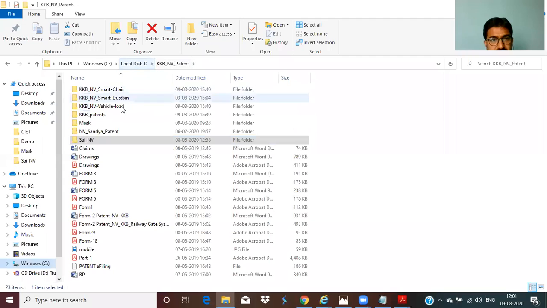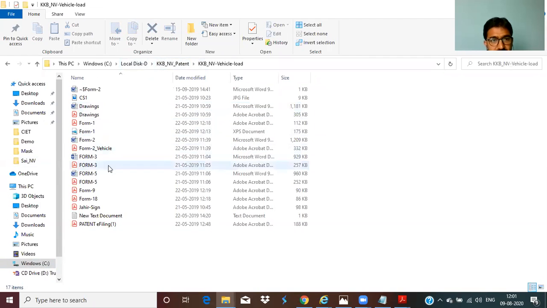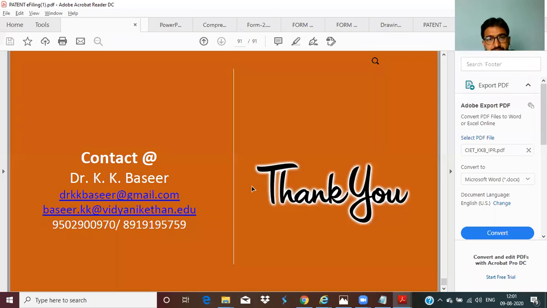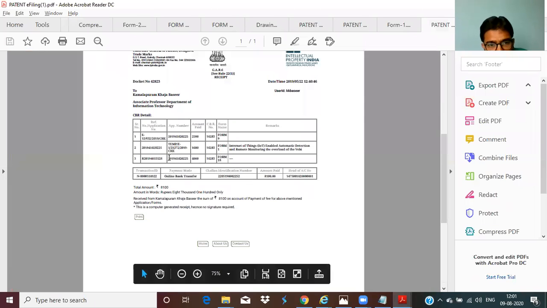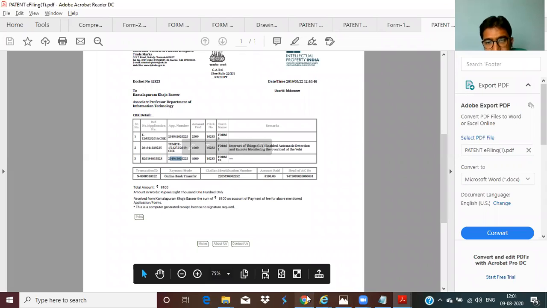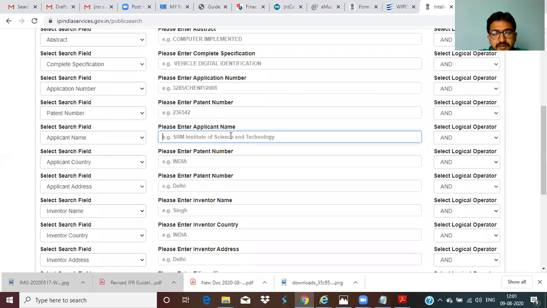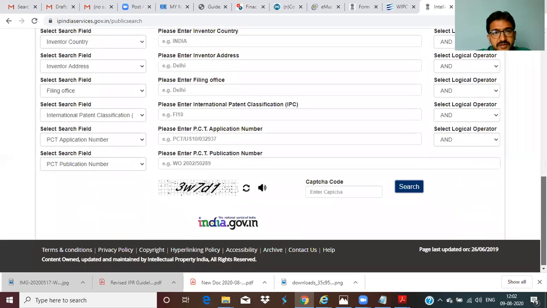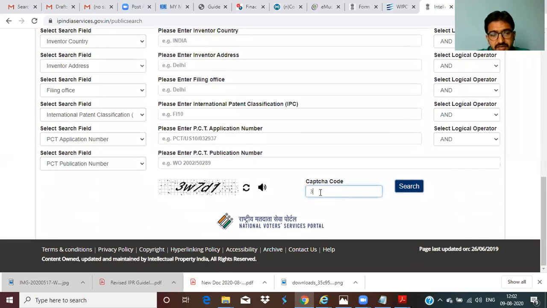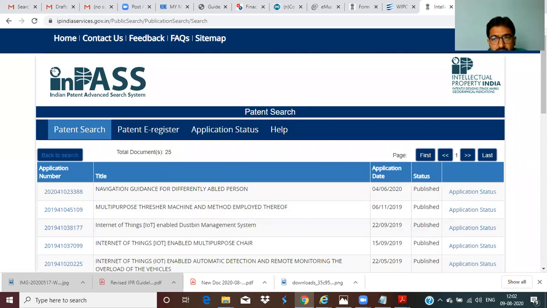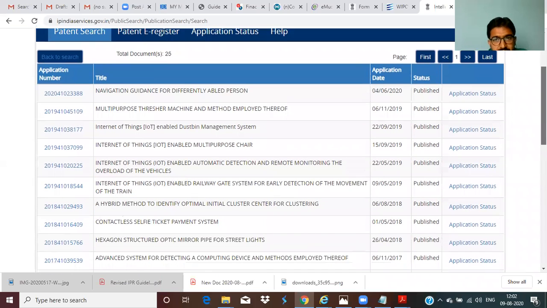Whether the full documents like vehicle load, for example, e-filing. Just copying, or else one thing, right? Just enter my name, applicant name, Amlapuram. Applicant name or inventor name you can give. Spelling is correct. Now enter the captcha 3W7B1. Now all the patents related to my name.